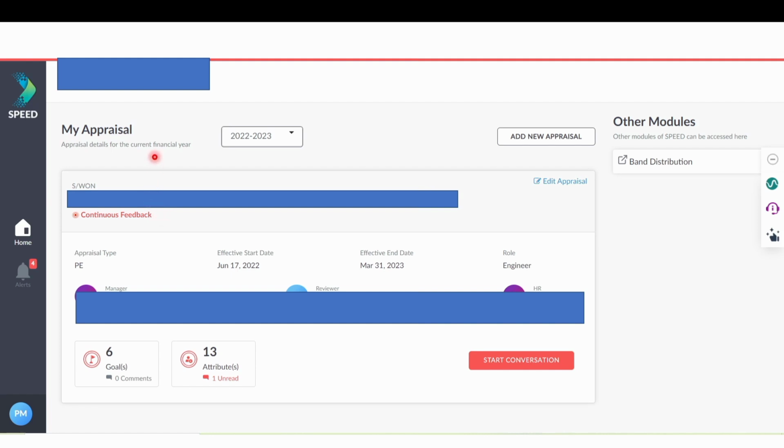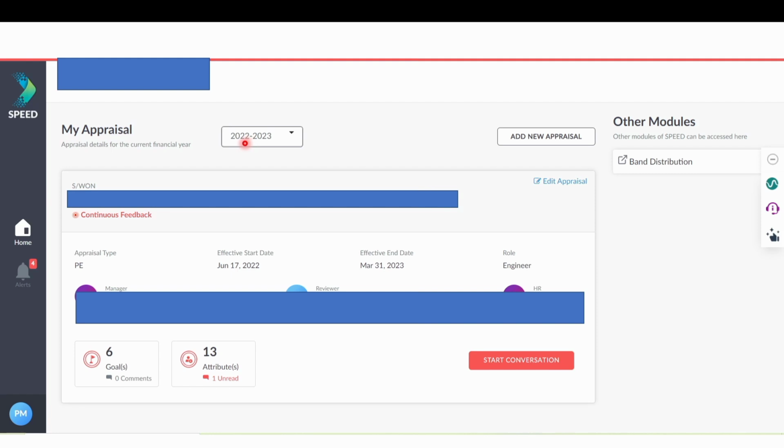The second important thing is that in My Appraisal you will be finding two different options. The first one is the final anniversary appraisal, which is after you complete 1 year at TCS. And the second is your PE, or the project end appraisal, or the annual appraisal. These are the two options. If you have already completed 1 year and you already have got your final anniversary, then after that you have to start your project end appraisal. We also have a chart to simplify all your questions, so stay tuned for this entire video.